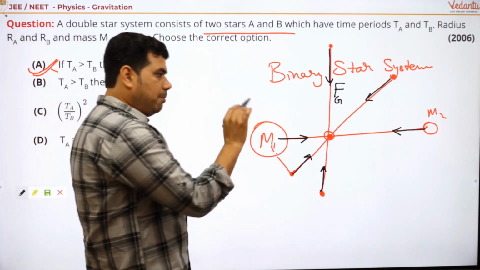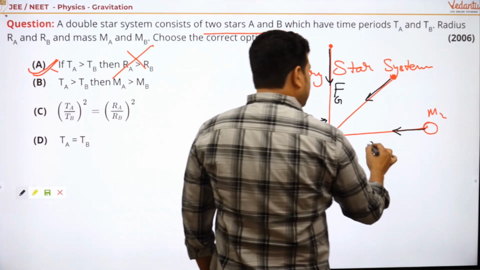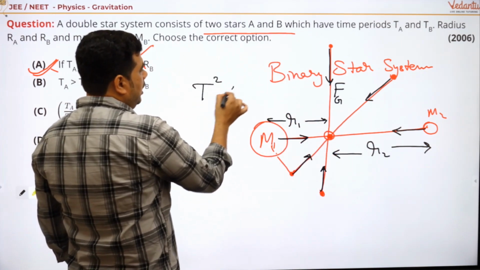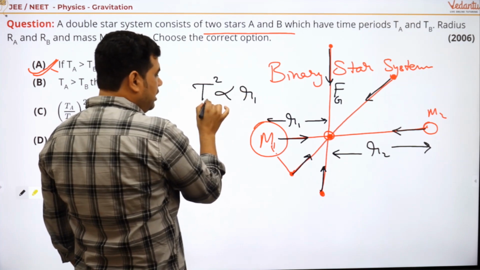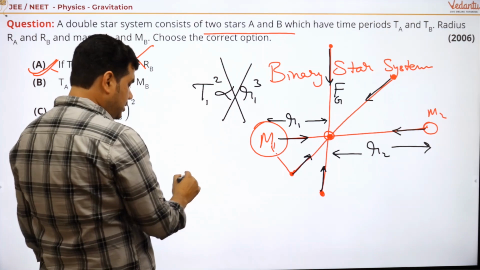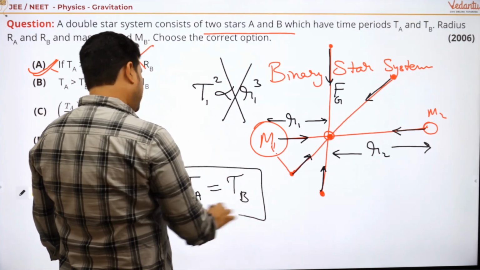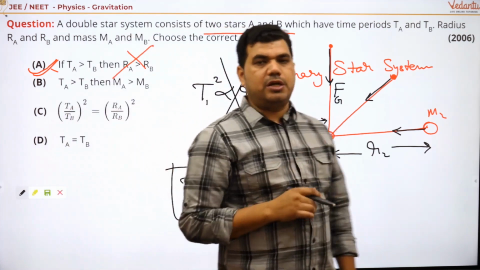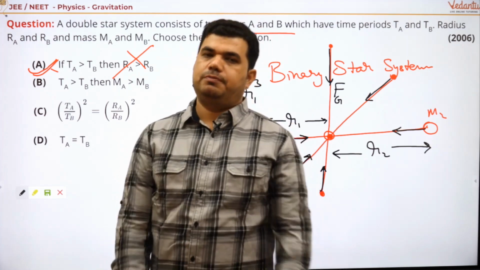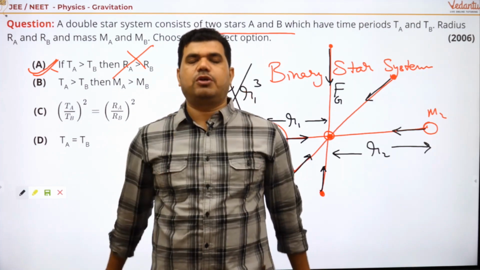That's why in a binary star system, this is the radius r1, this is the radius r2. The condition that T square is proportional to R cubed, or T1 square proportional to r1 cubed, is not valid, because in it TA is equal to TB, because they revolve around their center of mass with the same angular velocity as well as the same time period. Okay, this is the last question for today's session.